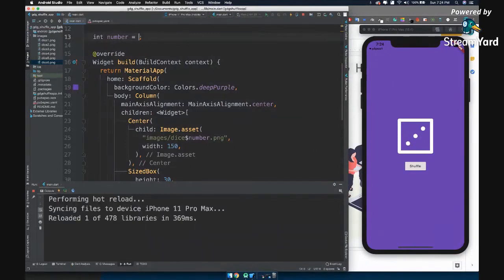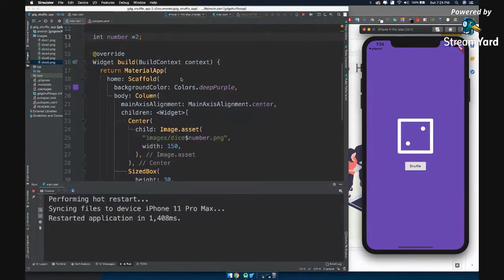Let's experiment with, say, 6. Okay, give me one moment. 6, I guess 6 is available, right? Let's say hot reload again. Dice number, okay, I guess there is some mistake. Let me just say 2. Okay, let me just restart this application.